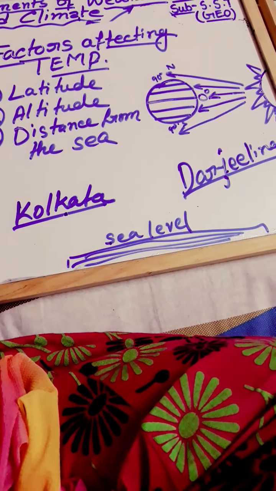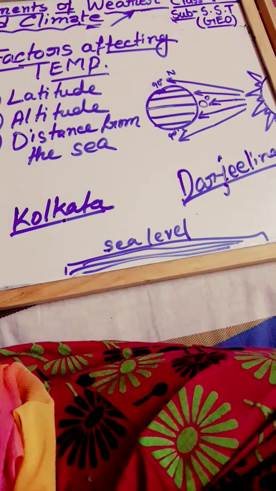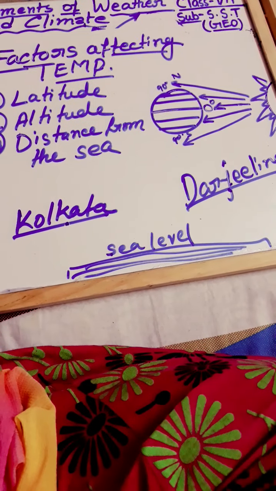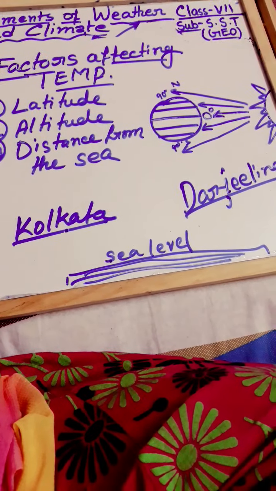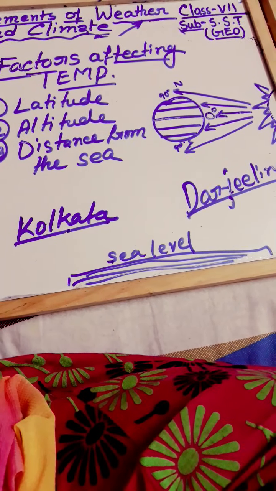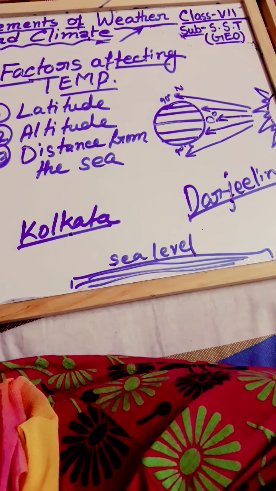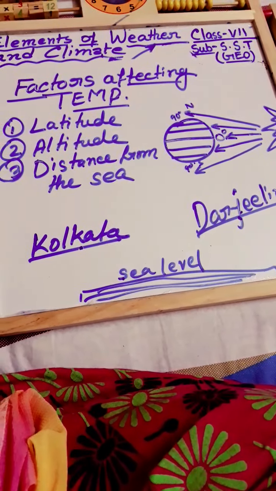So in the troposphere, which we have already discussed, the sphere in which all the weather or climatic phenomena happen, the temperature decreases at the rate of 1 degree centigrade every 160 meters. It is also known as the lapse rate. I have already discussed it.